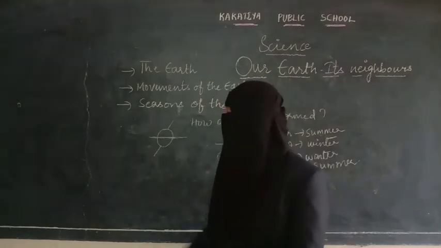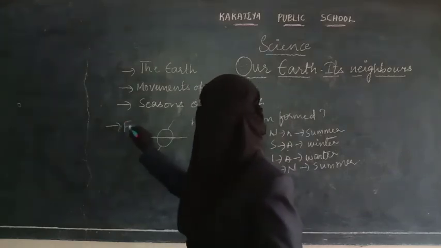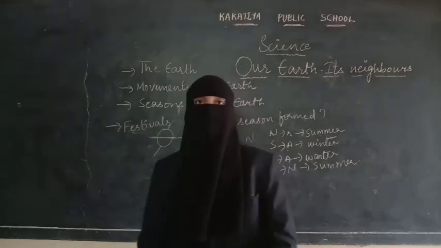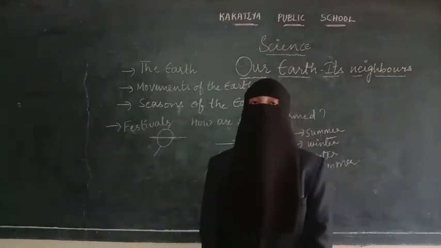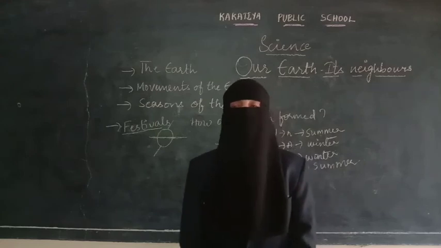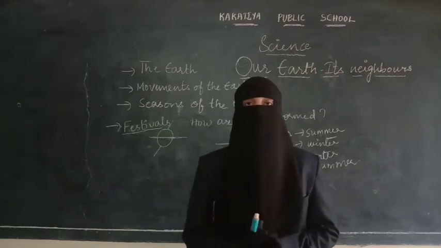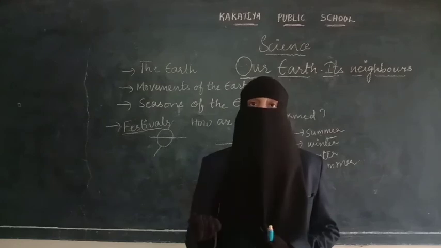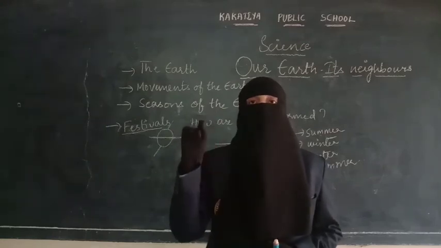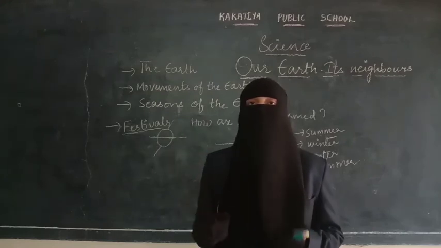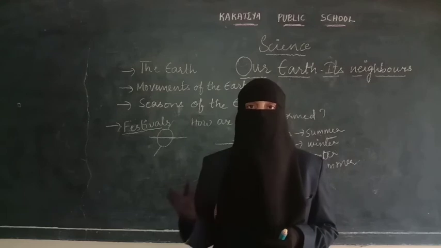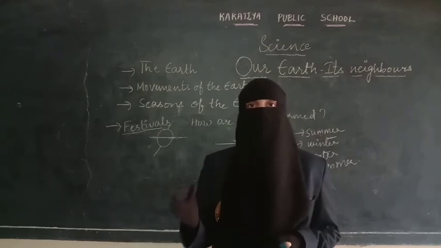Next one, festivals. Here, festivals and the heavenly bodies. Festivals are depending on the heavenly bodies. Maybe you have seen in the diary or in the calendar that Eid-ul-Fitr or Eid-ul-Adha, the marking will be given as depends upon the moon. That means according to the Islamic calendar, Muslims will follow the Islamic calendar to celebrate any of the festivals. So it depends on the moon.